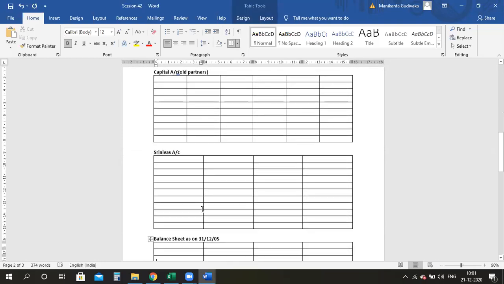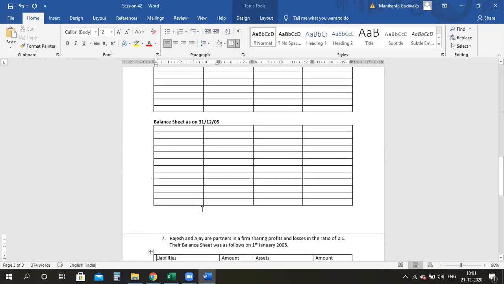Then I have a balance sheet, which again, guys, can be T-shaped. You need not open a horizontal one, because this is not a company. Why am I specifying it? Because all these days you were dealing with company form of organizations, so you are habituated to prepare the company form of balance sheet, but you need not do that in the case of partnership, because partnership is a firm, it is not a company. Therefore, Schedule 3 of the Companies Act 2013 will not apply here.